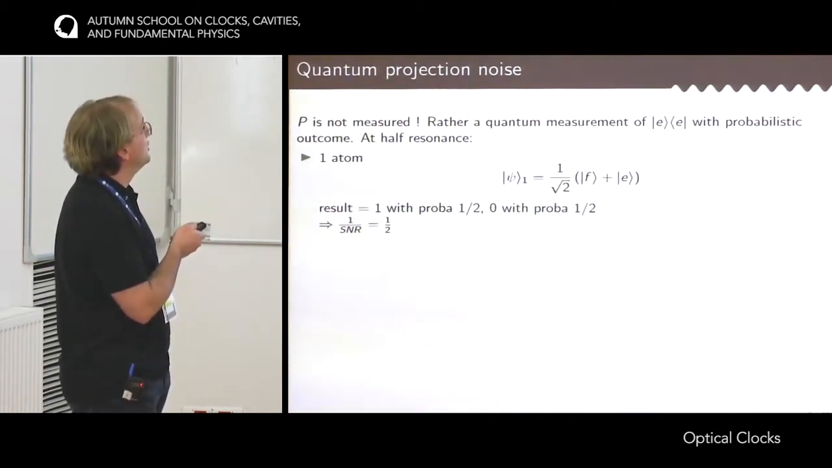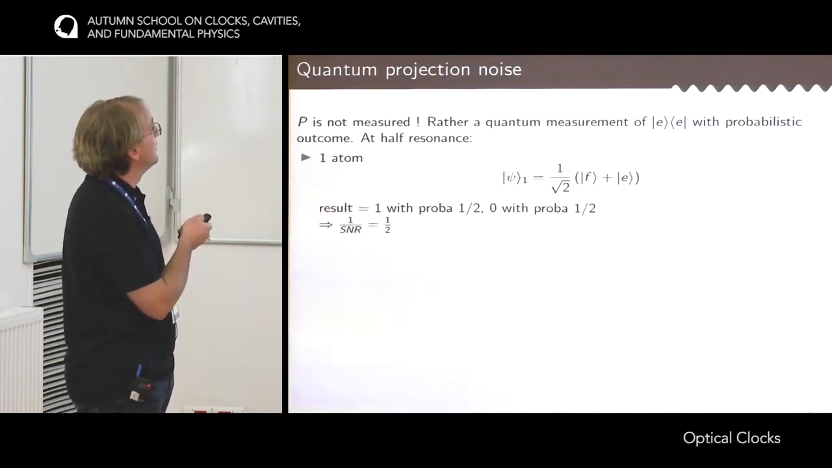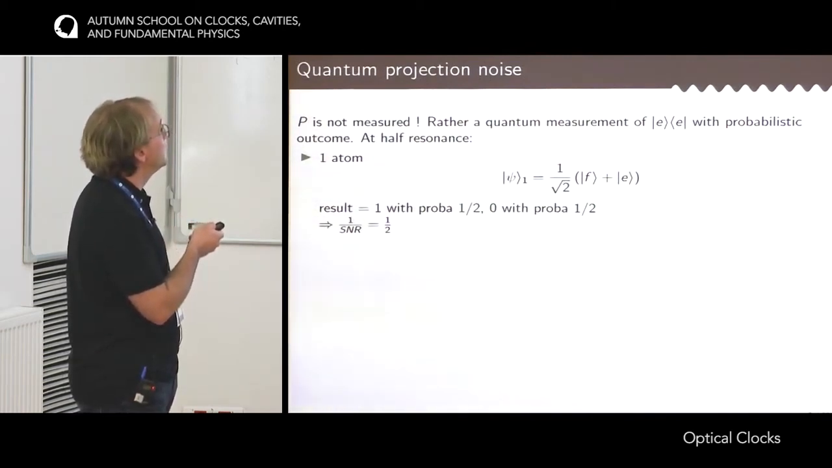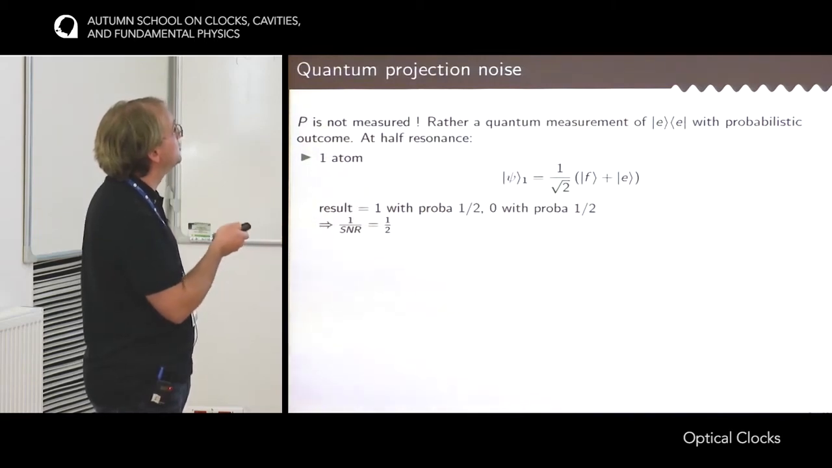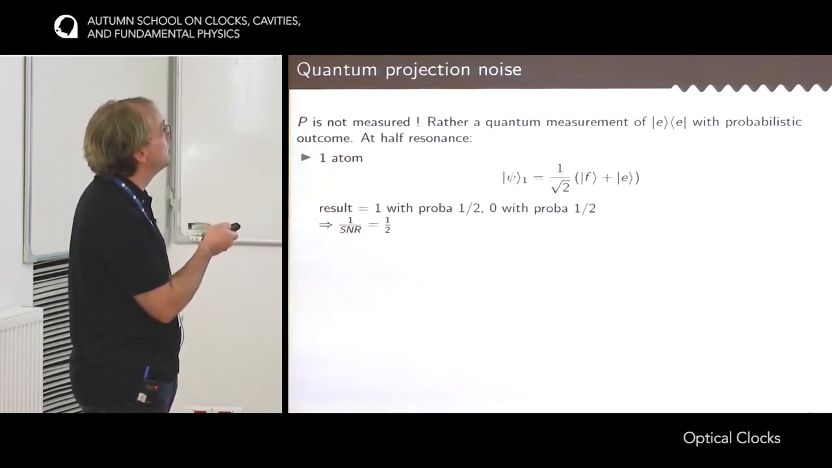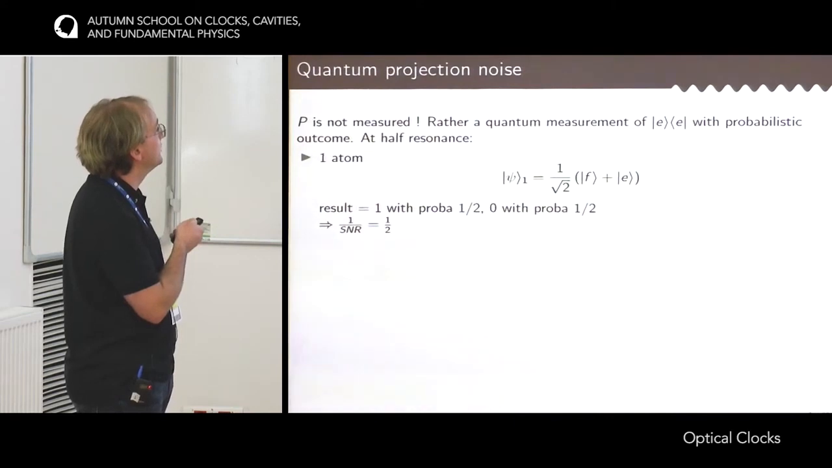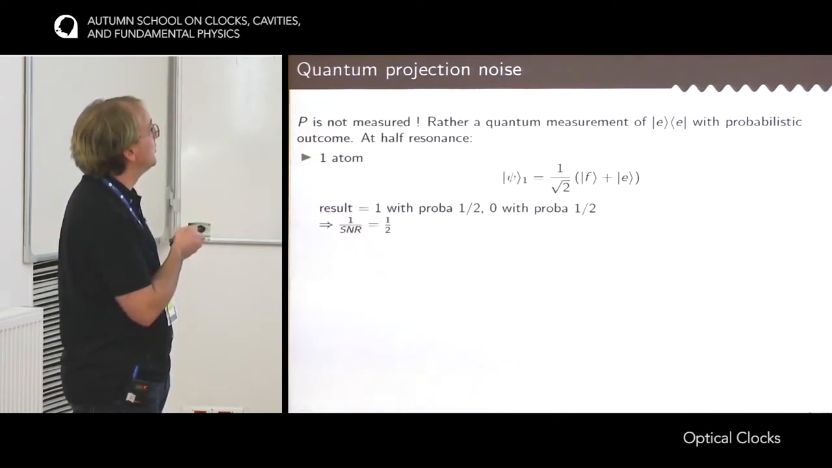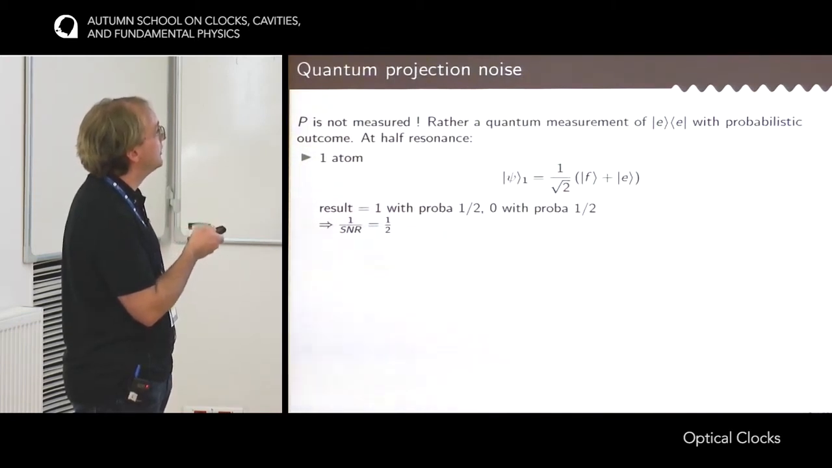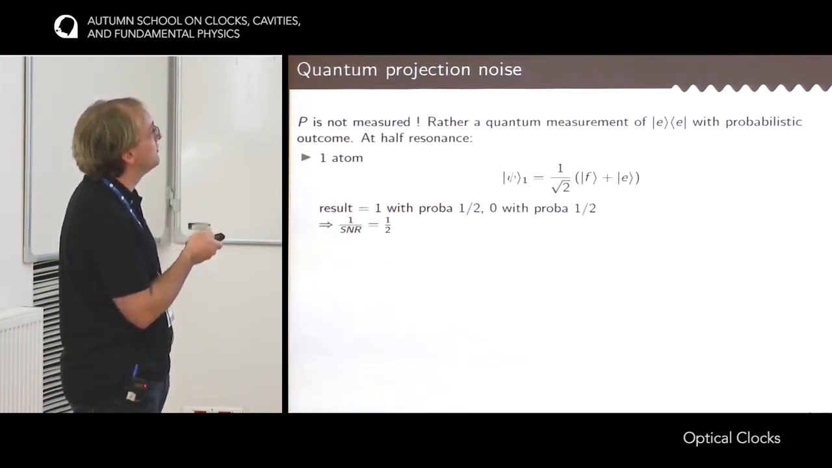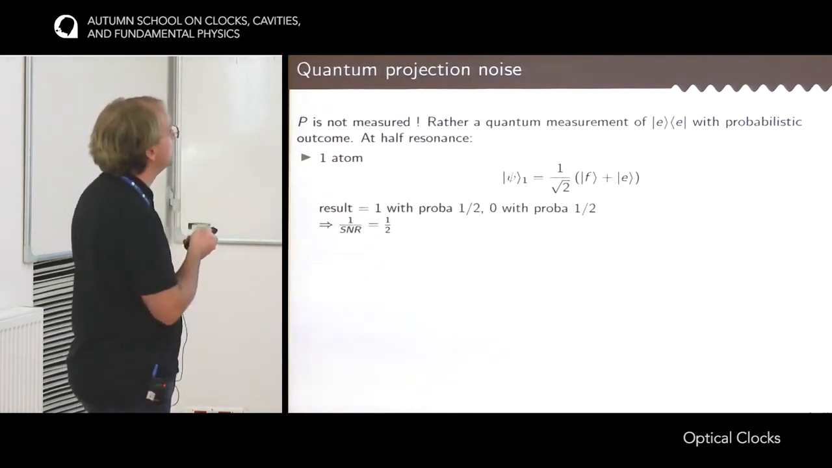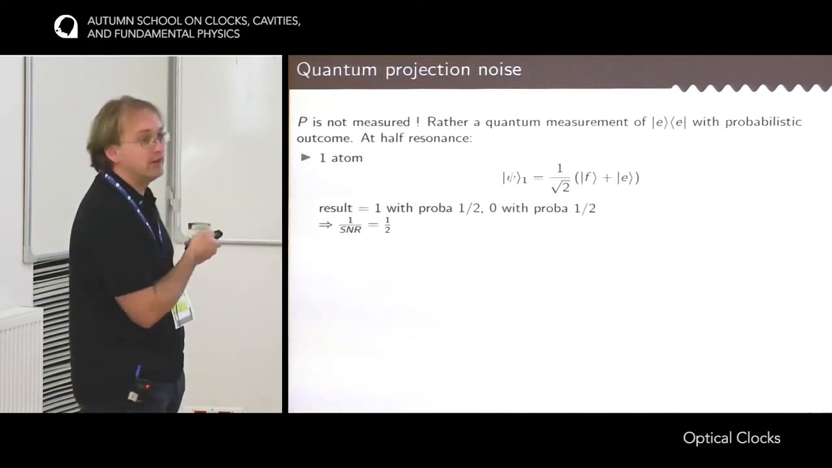So let's see how it works. Let's assume that the interaction between the clock laser and the atoms drives the wave function of the atoms into a quantum superposition of the ground and excited state of the clock transition. And let's assume now that you have only one atom. So the result you get, when you apply this measurement operator, is 1 (excited state) with a probability 1/2, or 0 (ground state) with a probability 1/2. So in the end, the signal-to-noise ratio is just 1/2. The signal is 1 and the noise is 1/2.